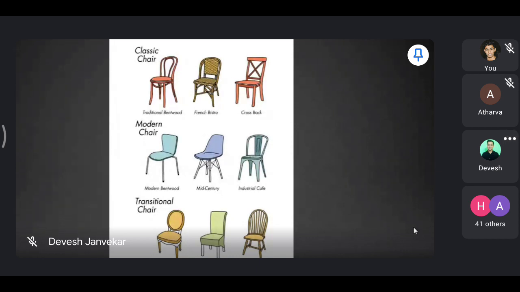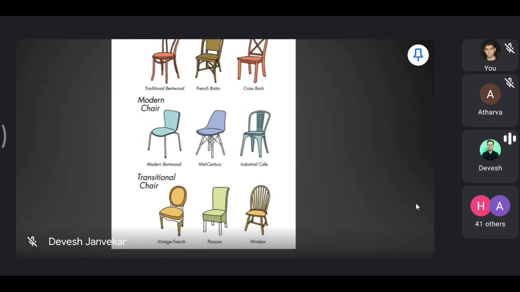Then you have mid-century chairs. Again, you can use them in cafeterias, canteens, and various popular restaurants. Then you have industrial cafe chairs, which are made up of plastic or fiber, PVC that we call. You will find these types of chairs in cafes.